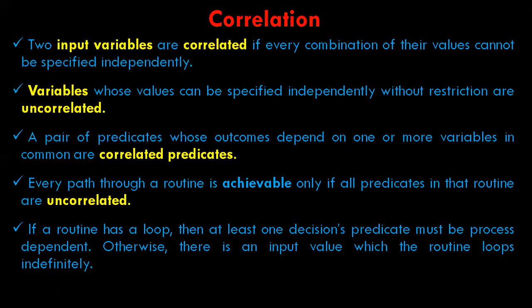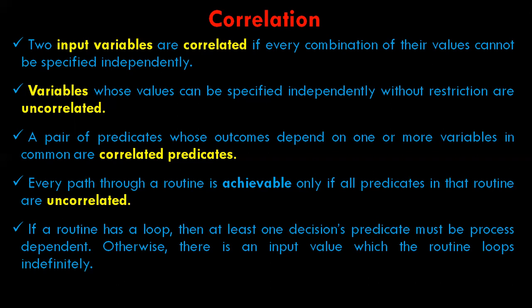A pair of predicates whose outcomes depend on one or more variables in common are called correlated predicates, and every path through a routine is achievable only if all the predicates in that routine are uncorrelated.